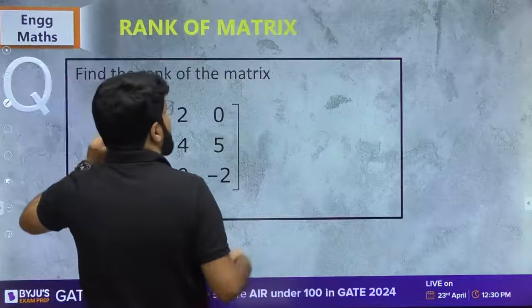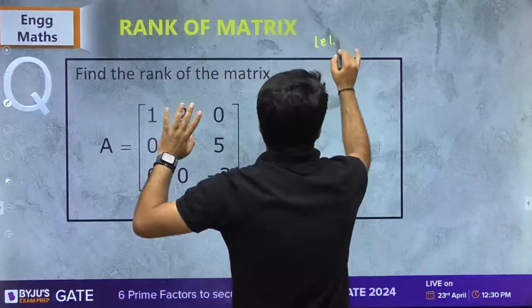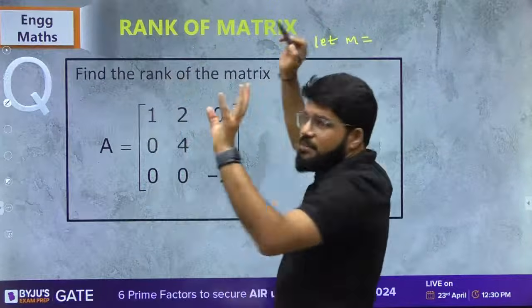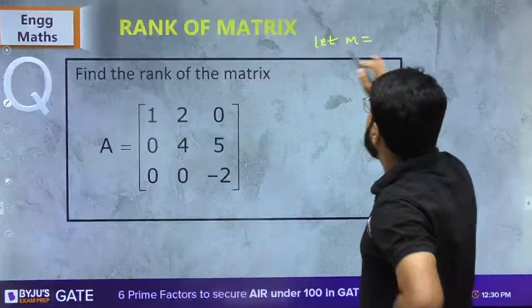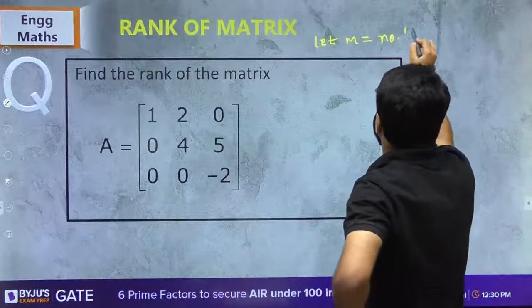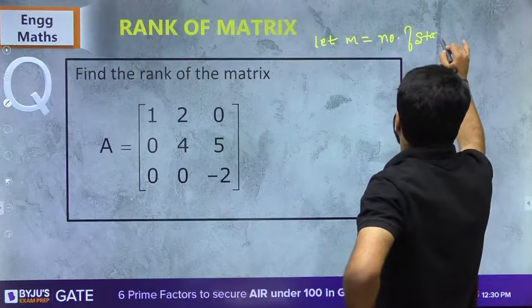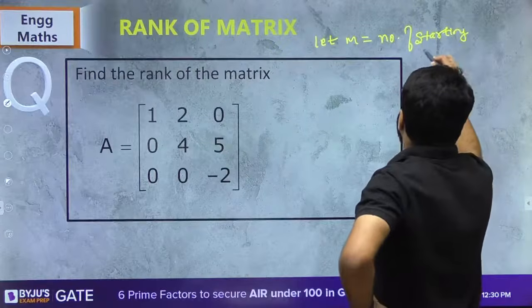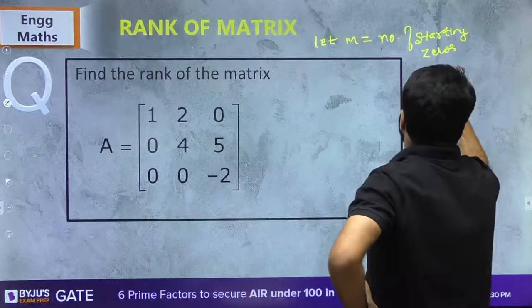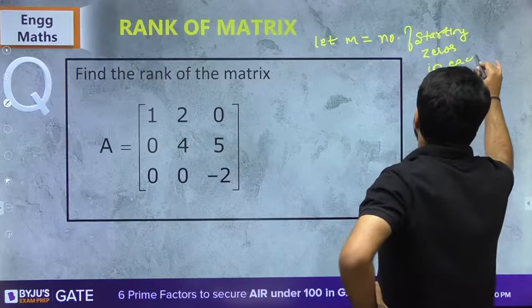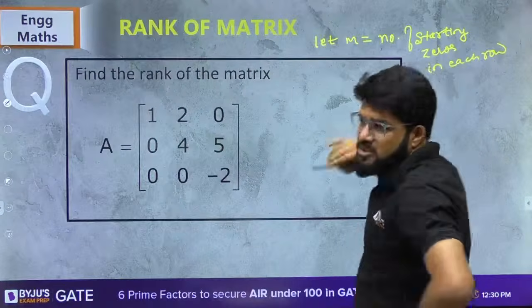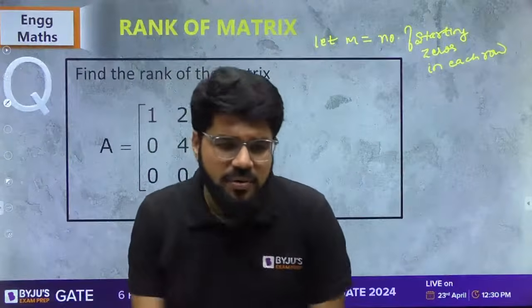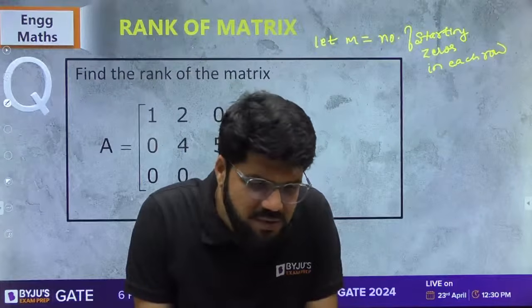Okay, so for that, what will we do, dear? I'll define a quantity. Let m, I'll just use some variable. Let m be equal to the number of starting zeros in each row.